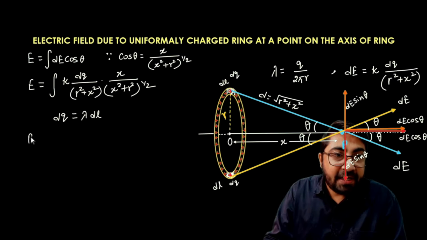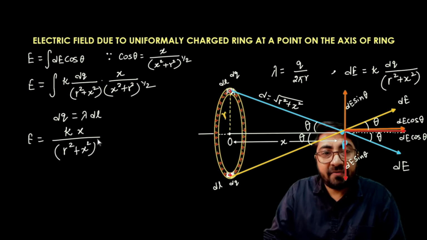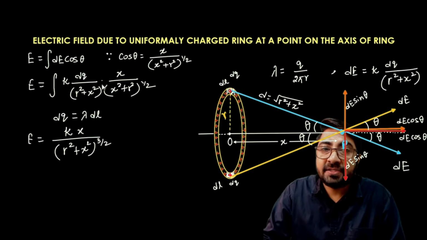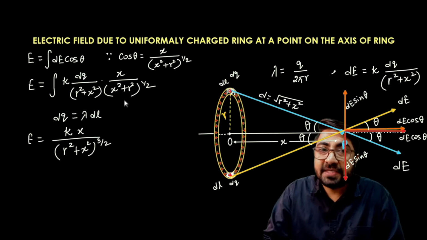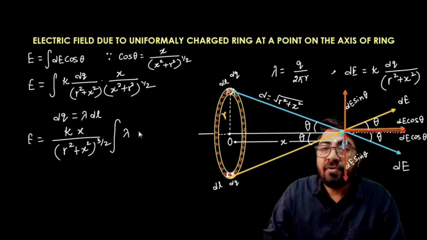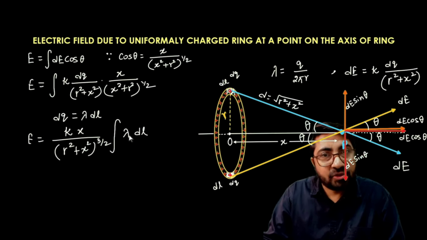So the electric field is equal to a constant times x upon (r square plus x square), and I can write here the power 3 by 2, because this has power 1 and this has power 1 by 2. So the bases are the same, and the powers can be added. And also I can write integration of lambda into dl. I can also take this lambda outside.